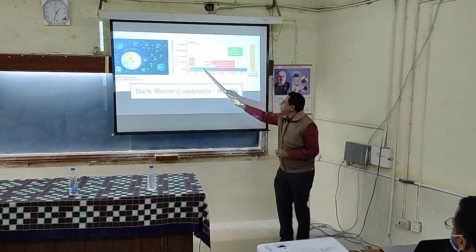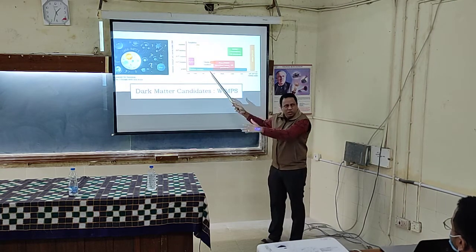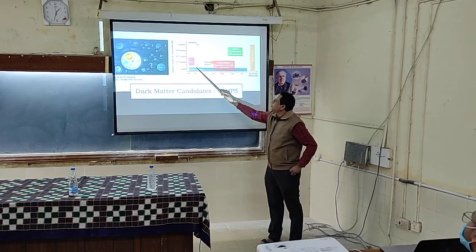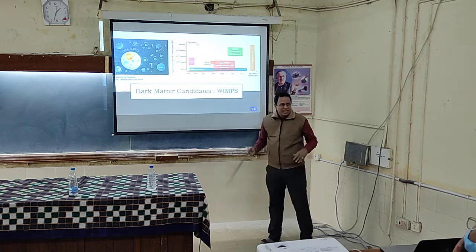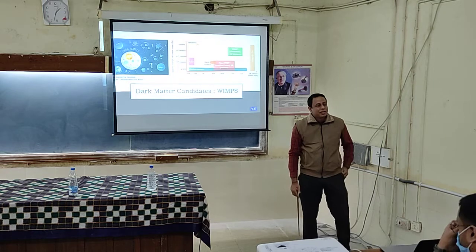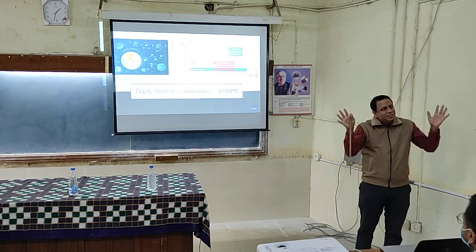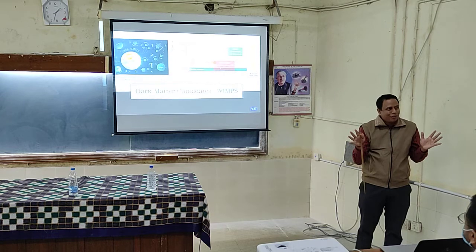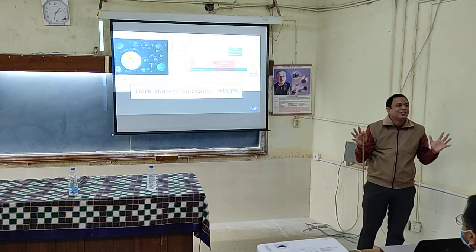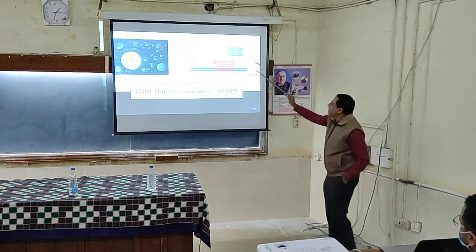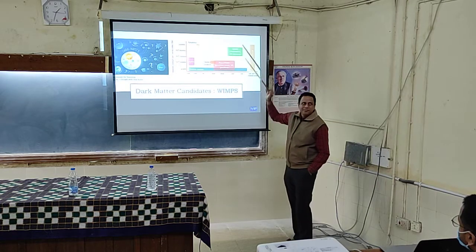People have now, because you see, it is actually no mass candidate, so people are now looking for axions. It's another class of particles. But remember, whatever it is, it has to solve this missing mass problem. So it has to be in sufficient amount to solve this. That's why this was a promising candidate.